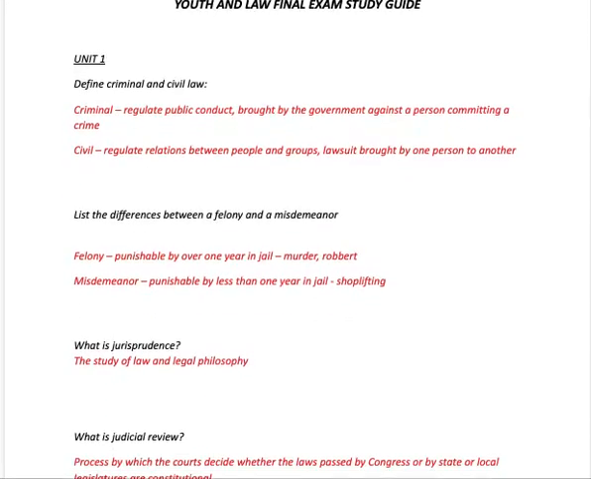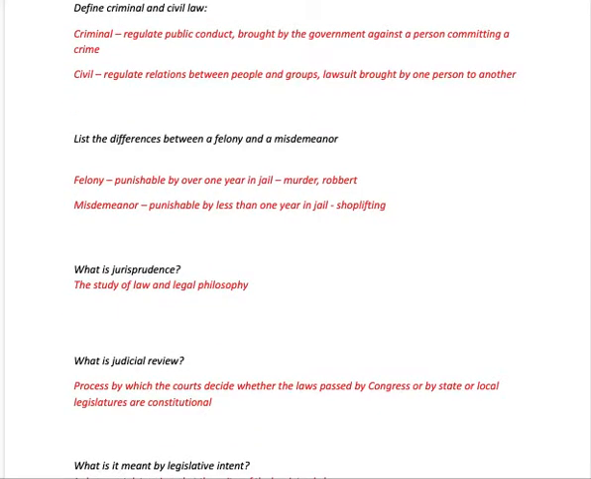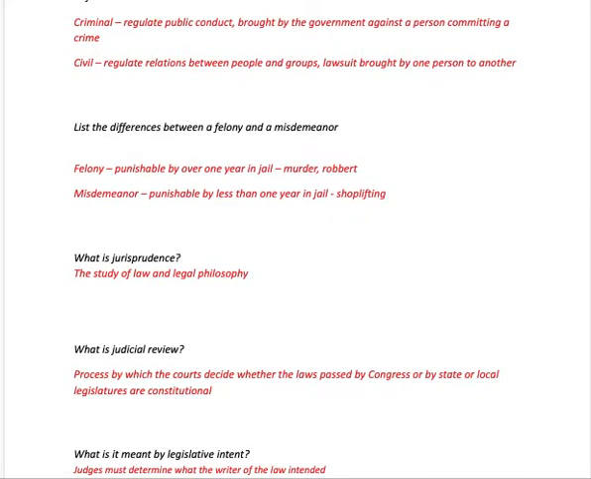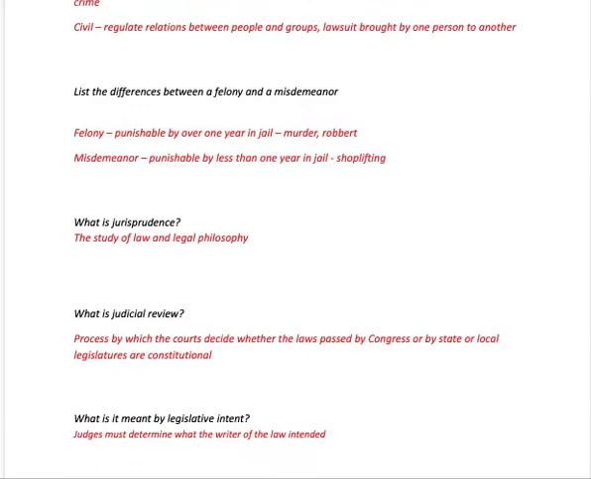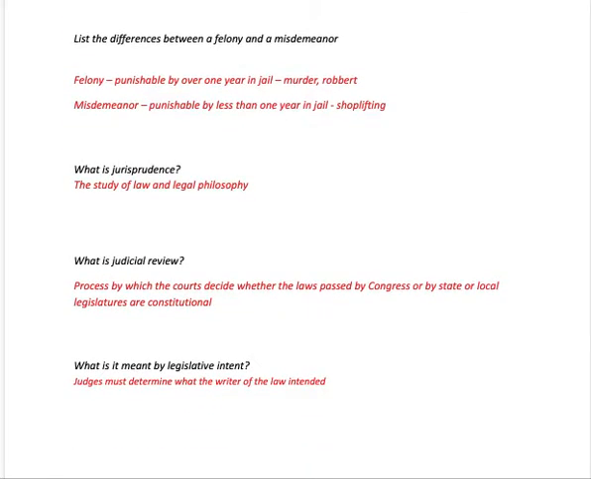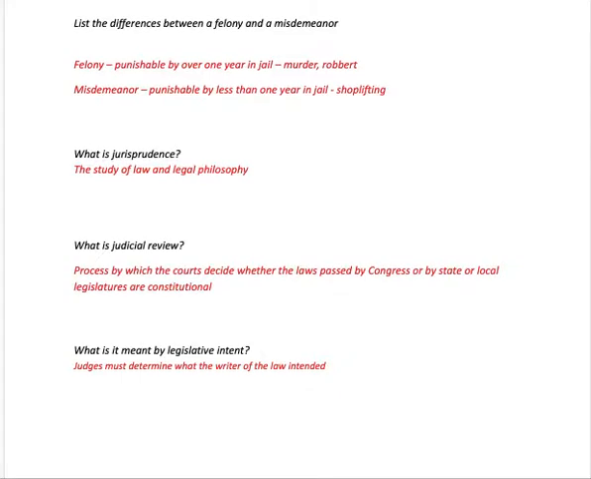Then the difference between a felony and a misdemeanor. A felony is more serious, punishable by over a year in jail. Those are things like murder and robbery. Misdemeanors are less than a year in jail, maybe fines, things like shoplifting. The definition of jurisprudence is the study of law and legal philosophy.